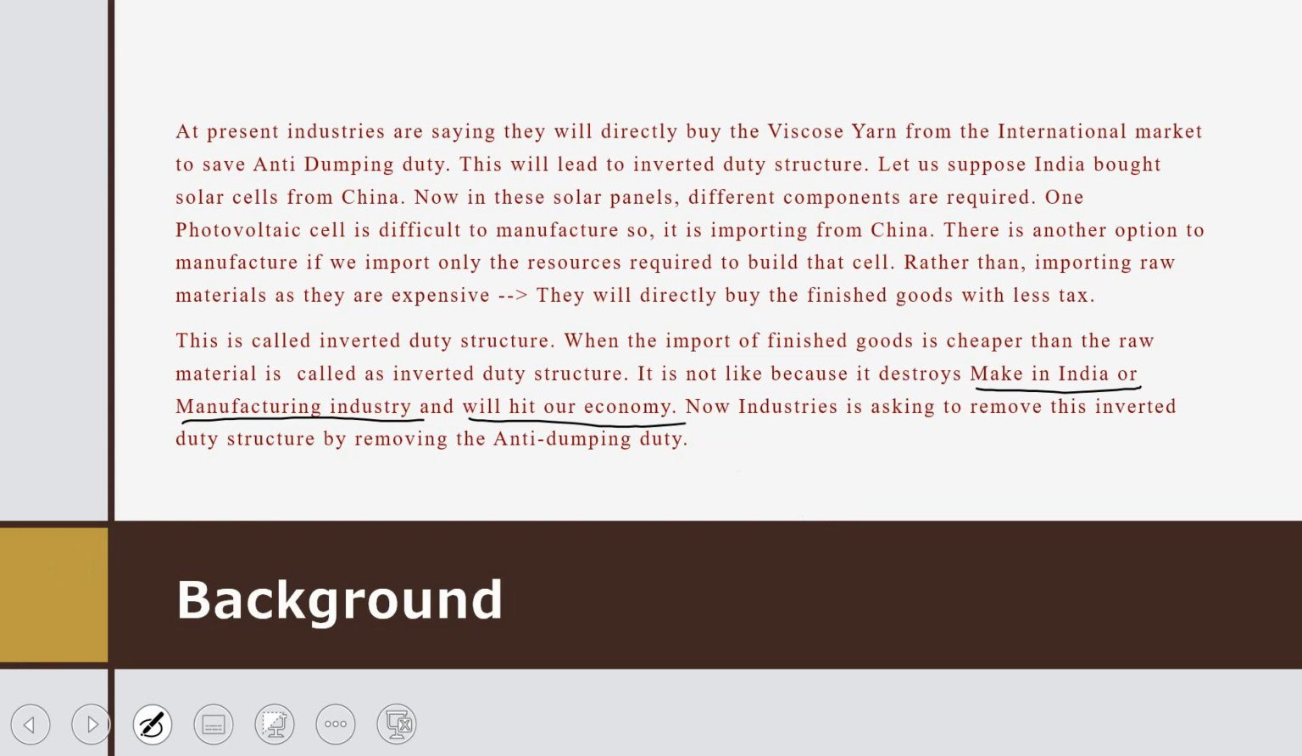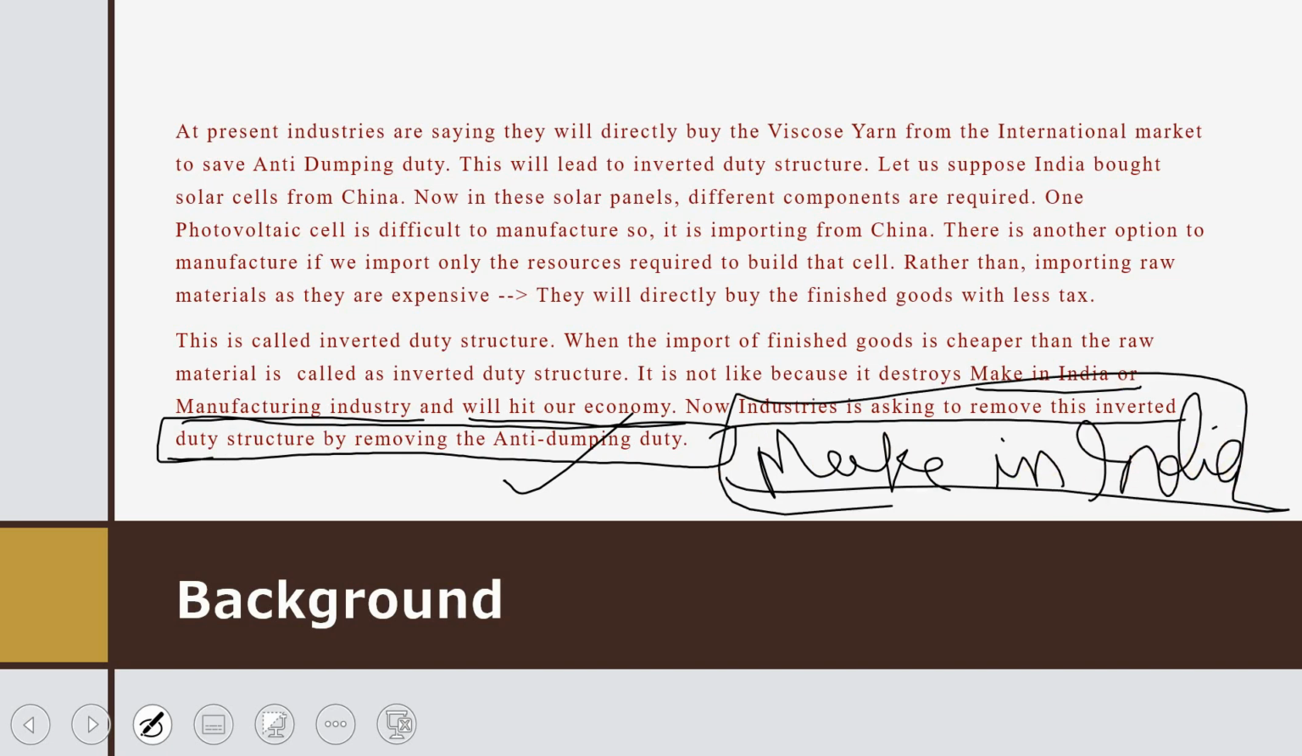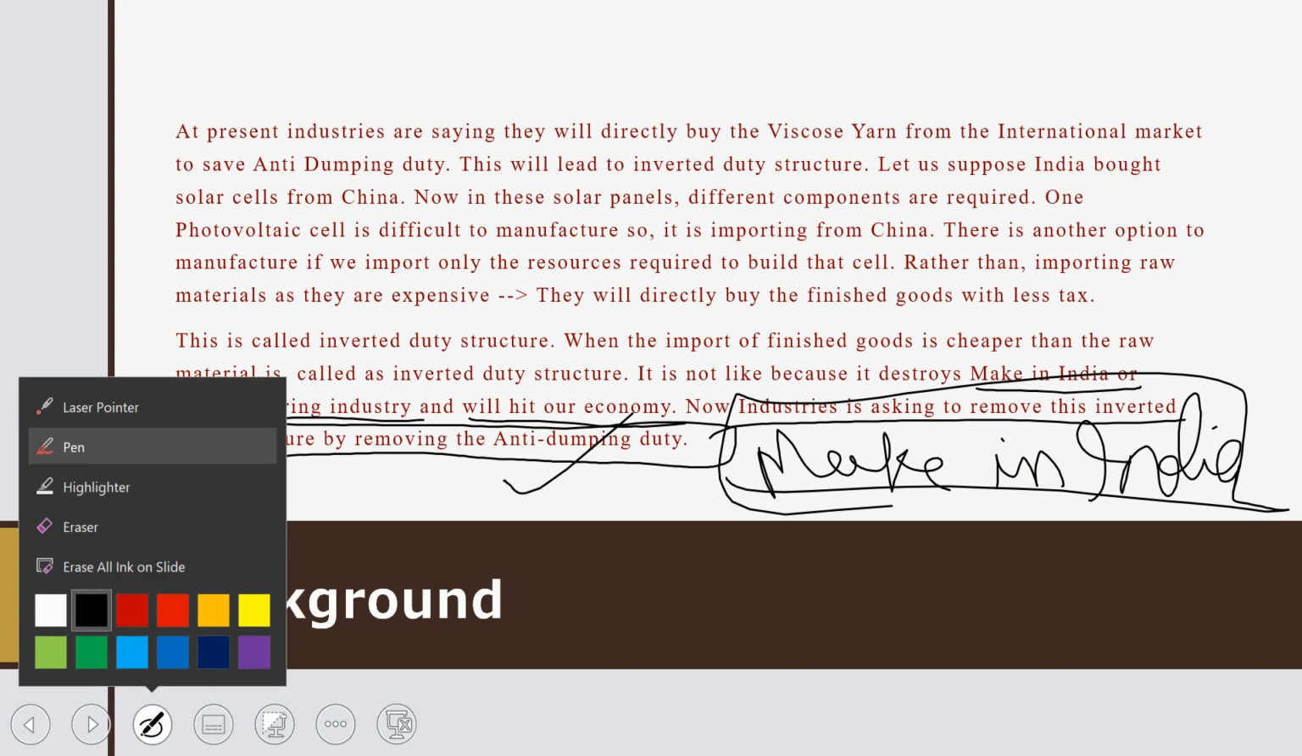So now industries are asking to remove this inverted duty structure by removing the anti-dumping duty. If you remove the anti-dumping duty, then they will be able to set up their manufacturing industry and make it run, so that our Make in India will also be a success. Okay, because they will earn more profit if they import resources directly, and anti-dumping duty is levied on that import.